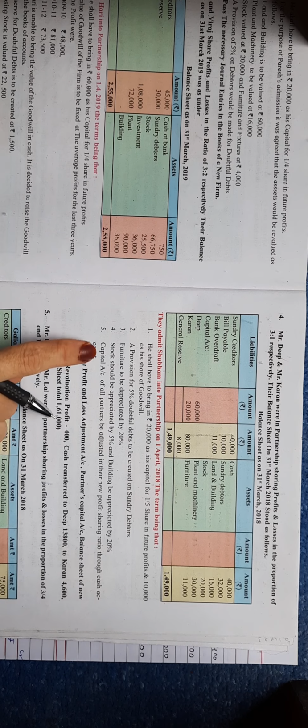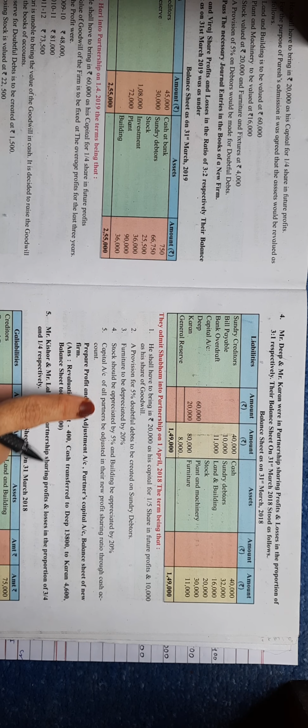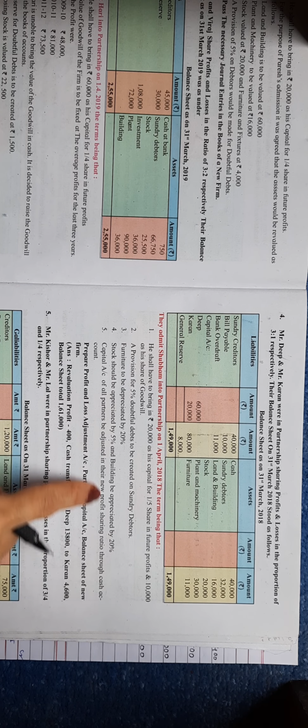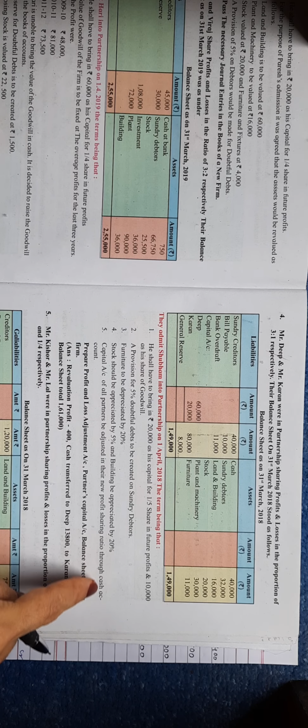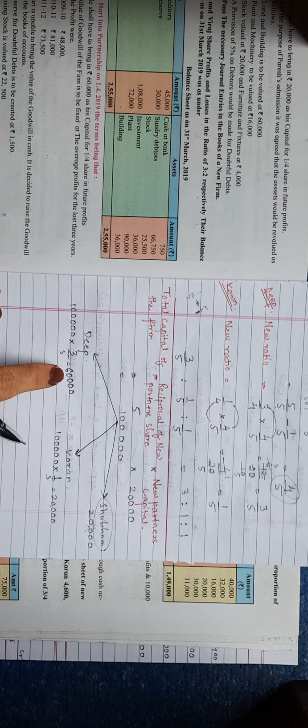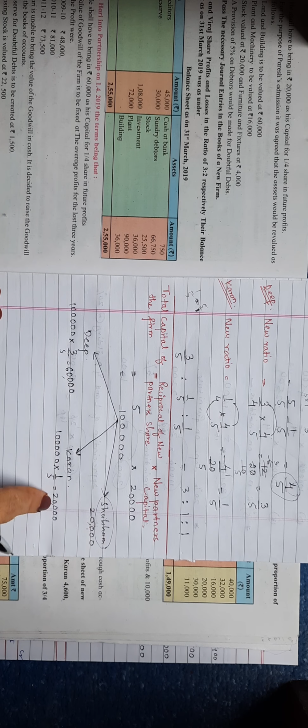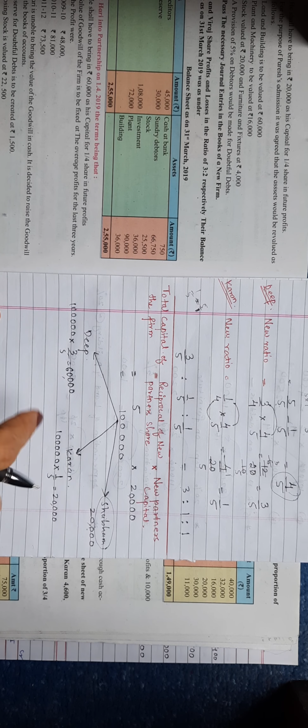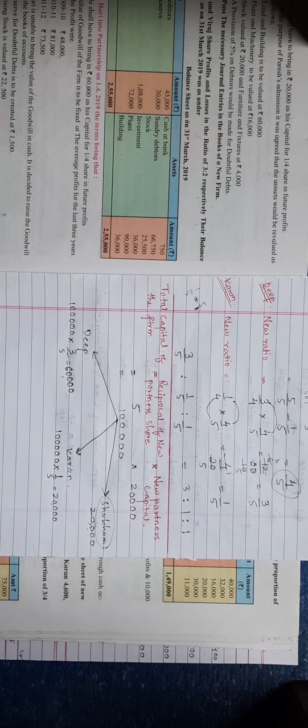In the adjustment, it is mentioned that the capital accounts of all the partners are to be adjusted in their new profit sharing ratio through cash account. It means whatever amount of capital we have found for the partners will be shown as closing balance in the partners' capital account.